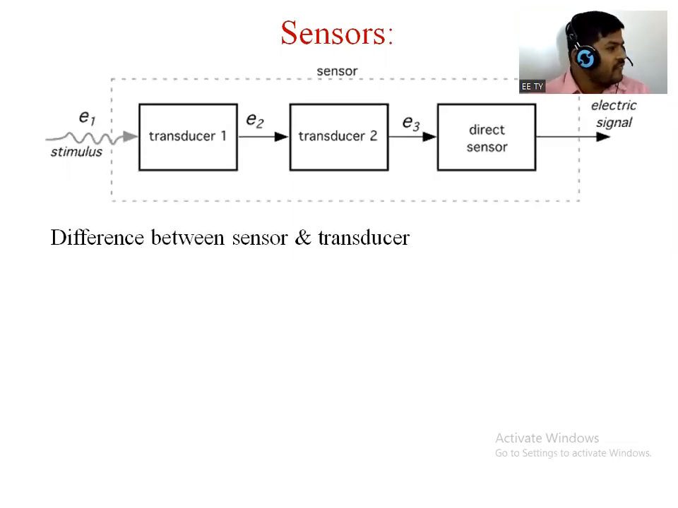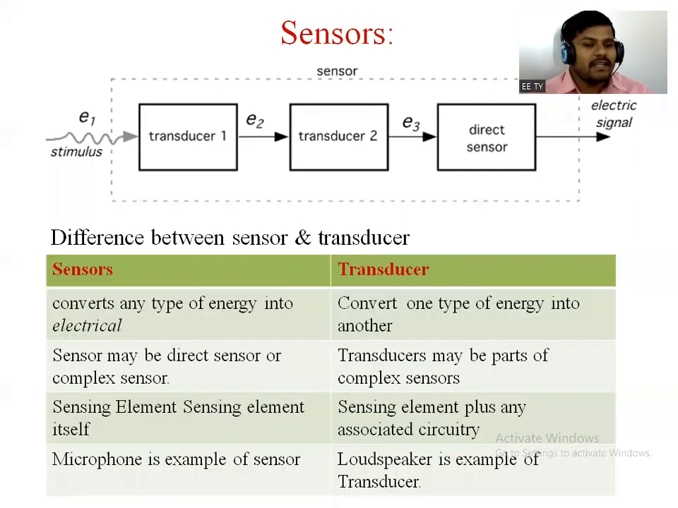Again, we differentiated between the transducer and the sensor. The sensor itself is a sensing element; the transducer is one part of a complex sensor. We gave an example of that also: the microphone is an example of a sensor, and the loudspeaker is an example of a transducer. So this difference we have also discussed.